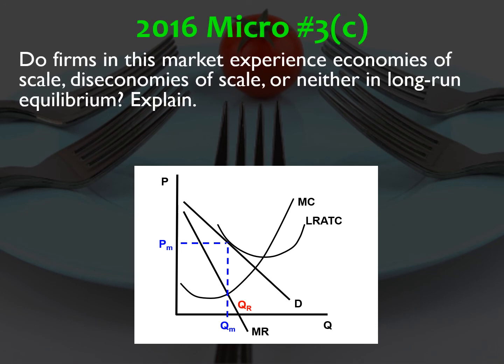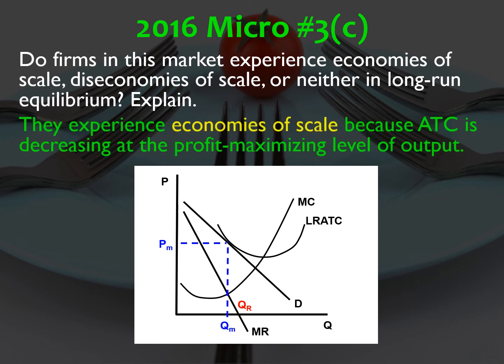C, do firms in this market experience economies of scale, diseconomies of scale, or neither in long-run equilibrium? Explain. So they experience economies of scale because long-run ATC is decreasing at the profit maximizing level of output. So economies of scale means at the quantity produced, LRATC is decreasing. If LRATC is constant, you're looking at neither. If LRATC is increasing, then you're looking at diseconomies of scale.